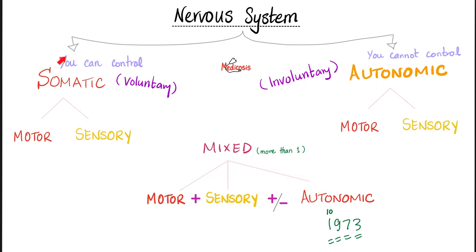How about dilating or constricting your pupils? Involuntary action. Somatic is divided into motor or sensory. Same thing with autonomic. We have motor autonomic and sensory autonomic. But what does the word mixed mean? Mixed means motor and sensory together. Sometimes we even add some autonomic.